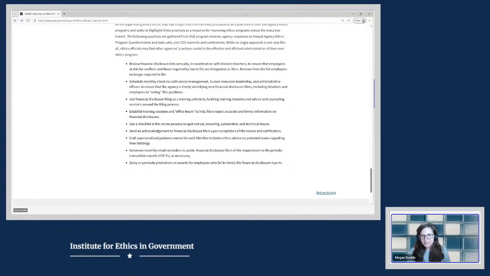And that was helpful because they only do this once a year. So they would get these automatic emails from the system that they were using, and sometimes they thought those were spam. So it was helpful for us to reach out from our ethics inbox to give it a little bit more of a personal touch and to let them know we really appreciate you fulfilling your requirement. We might be in touch with you if we have follow-up questions, but the ball's in our court now and we're going to begin our review.